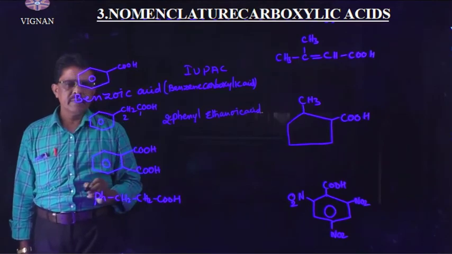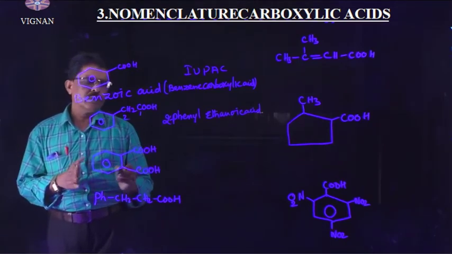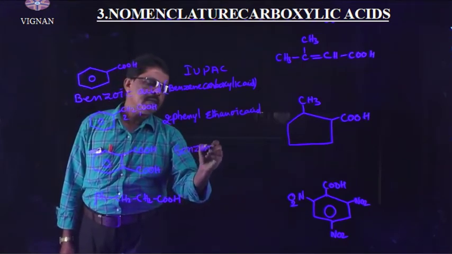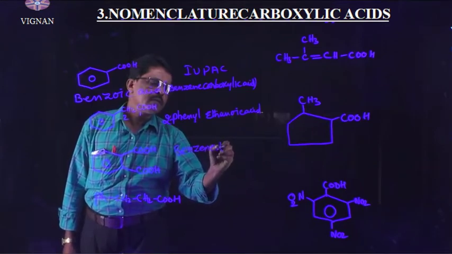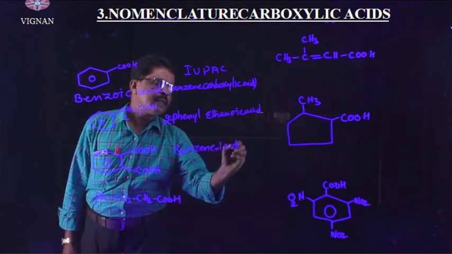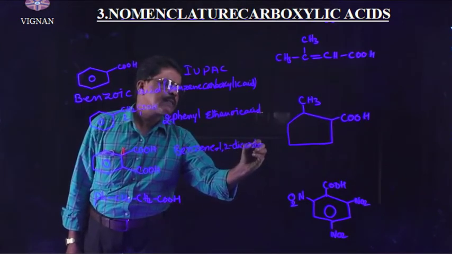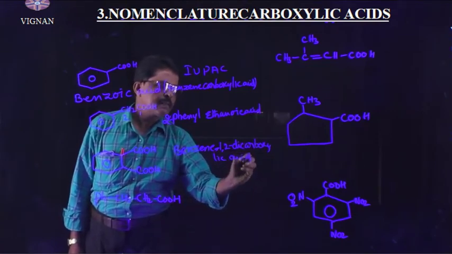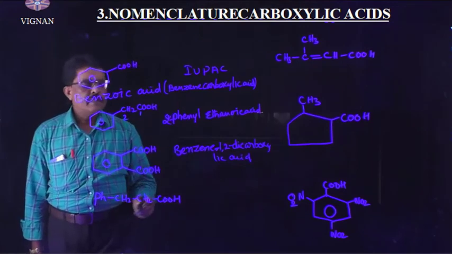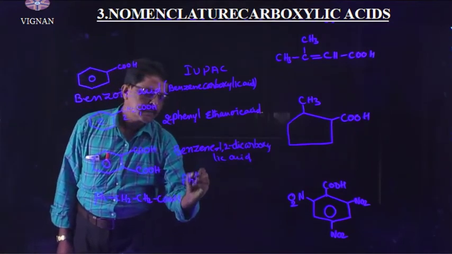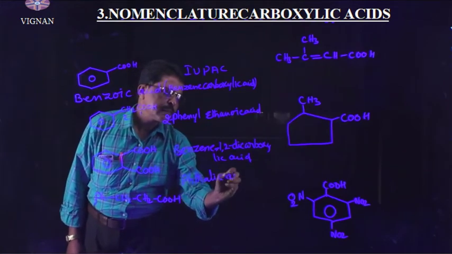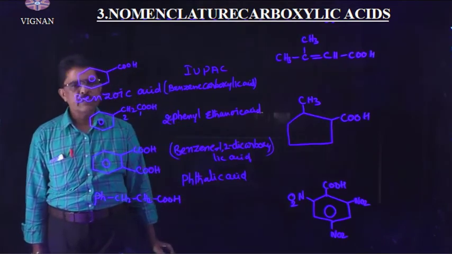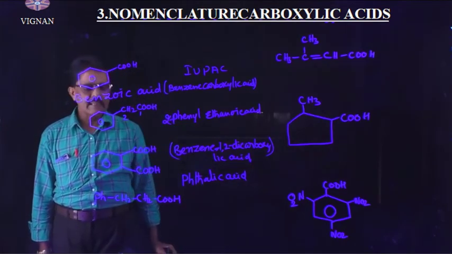But this compound is benzene 1,2 dicarboxylic acid. This is the IUPAC name. But the common name is phthalic acid. The one in brackets is the IUPAC name, and the one without brackets is the common name.